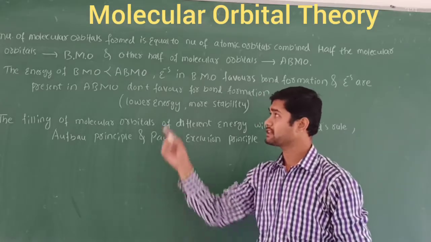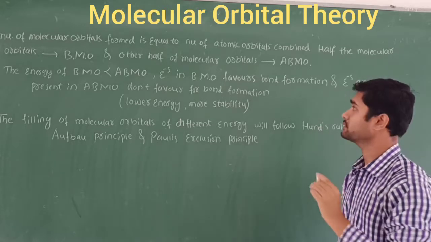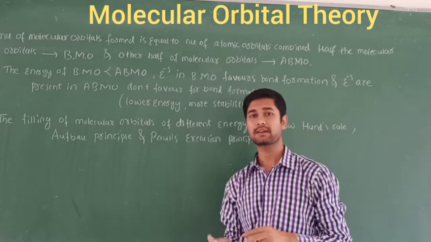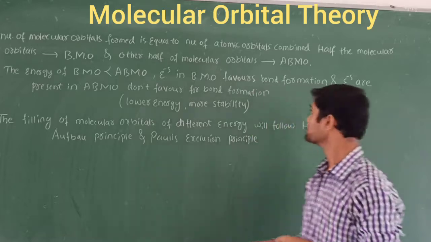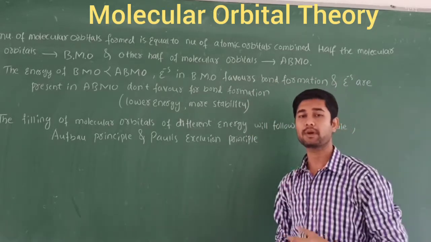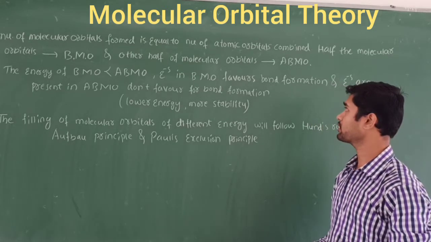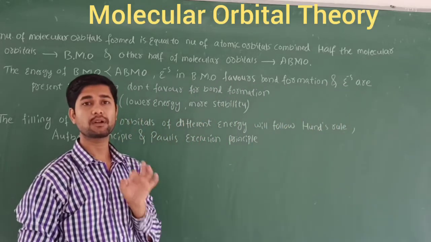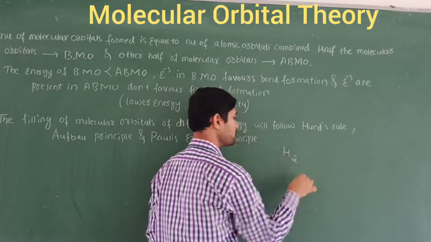Let's discuss the next postulate. The number of molecular orbitals formed is equal to the number of atomic orbitals combined. You know this one: two atomic orbitals combine to become molecular orbitals. Half of the molecular orbitals we call BMO, bonding molecular orbitals, and the other half we call ABMO, anti-bonding molecular orbitals.